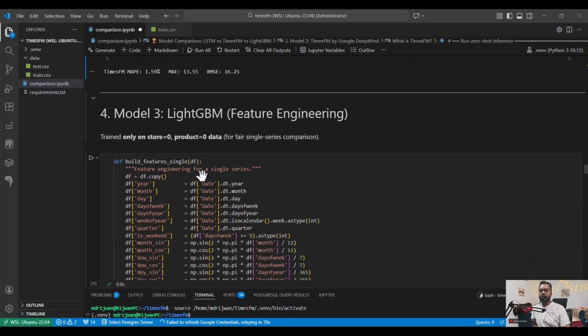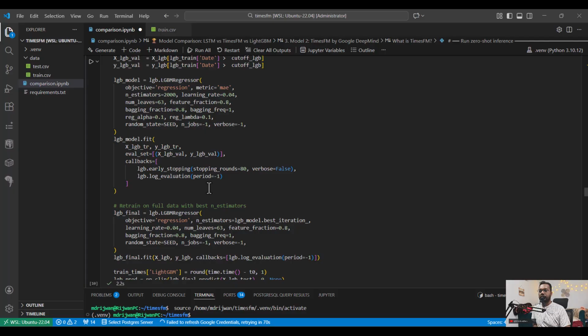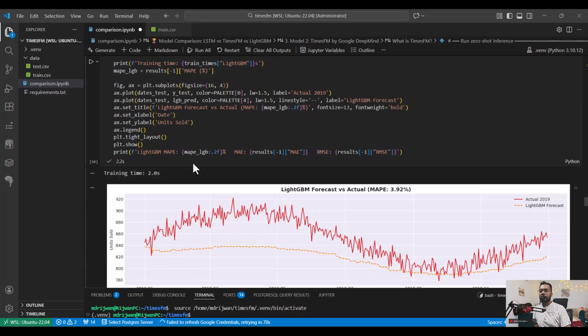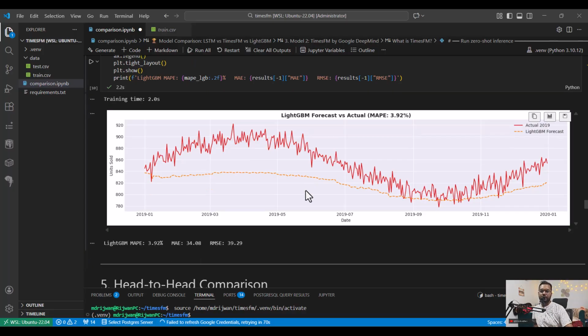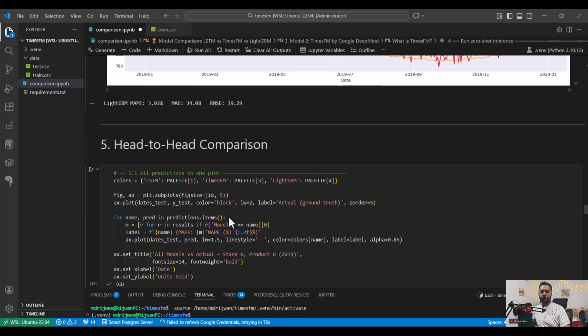The third one is LightGBM, where again we do some feature engineering, and then put it into the model, that's the LightGBM regressor, and basically the output we got is like this. It doesn't look good, right? But it's ML based. You have to do a lot of feature engineering and then fine-tuning, and then get the value. But again, the RMSE value, MAPE value, and MAE value are quite large as compared to the others, right?